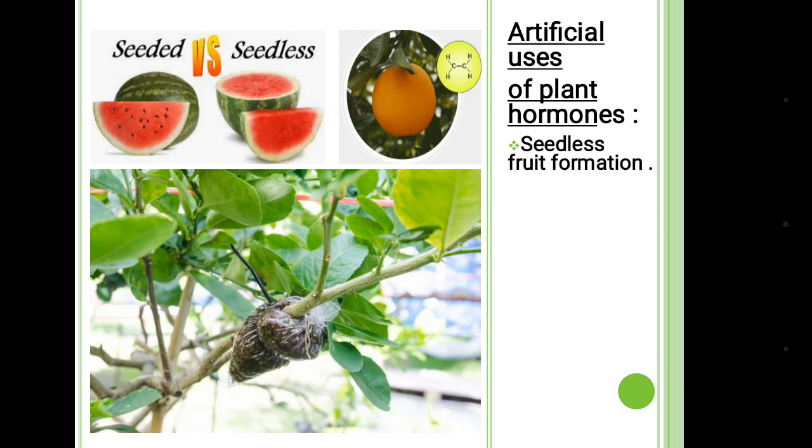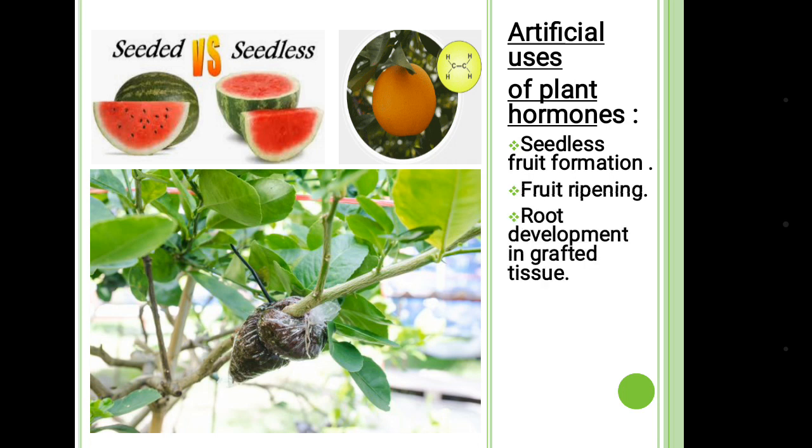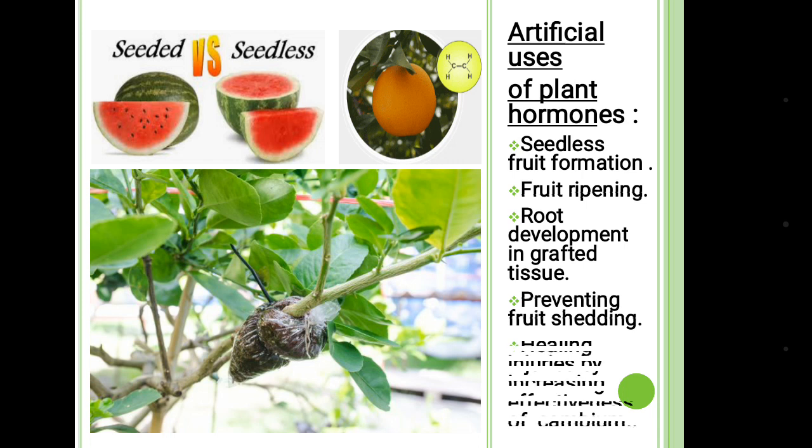Seedless fruit formation is done by auxin or zearalenone. Fruit ripening is done by ethylene. Root development can be done by auxin. Preventing fruit shedding can be done by auxin. Healing injuries can also be done by auxin. So by artificially giving the plant hormones, we can do several works.